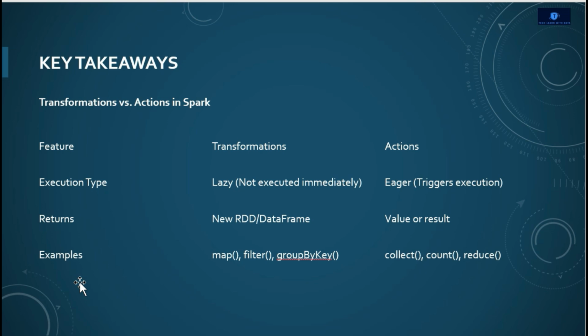Third one is the examples. Map, filter, and groupByKey are transformation examples, and the actions are collect, count, and reduce.